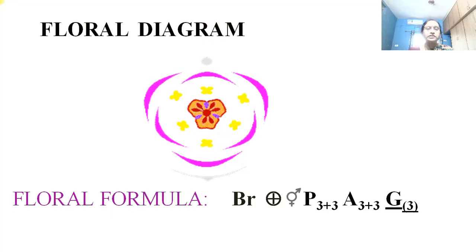Then this is the floral diagram. Here the calyx, that is the perianth members, are 6 in 2 whorls, they are separate. Then stamens are also 6 and they are in 2 whorls, and at the center there is the gynoecium, tricarpellary syncarpous, showing one or more ovules in each locule. This is bracteate. Then actinomorphic, bisexual, perianth members 3 plus 3, they are 6, they are free. Then androecium, they are also 3 plus 3, and gynoecium tricarpellary syncarpous, ovary superior.